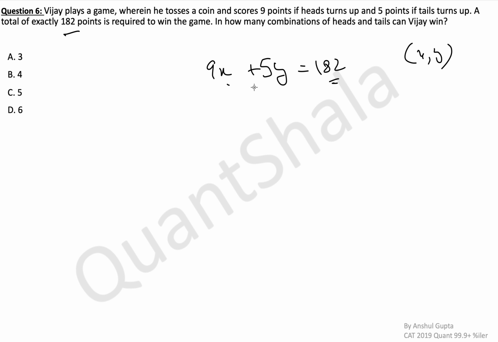So let's try to take a remainder from somewhere. If we take a remainder with, let's say, 9, or let's take a remainder with 5. If you take a remainder with 5, what will this become? 4 multiplied by the remainder of x, plus 0, is equal to the remainder of 182 with 5, which is 2.